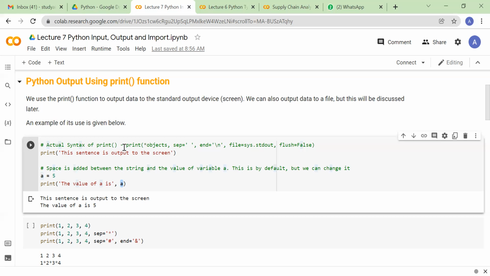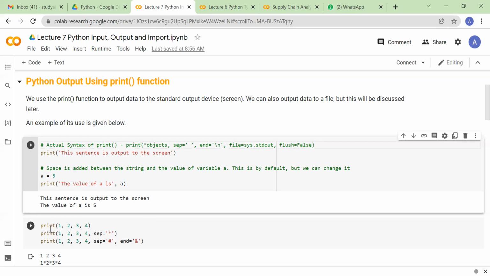Let me know if you're not able to understand this part, right? So if you open the documentation of the print function, you'll see that there's an argument which says sep is equal to quote, and in that quote there's an empty space. That means just separate the elements of the print function by an empty space.